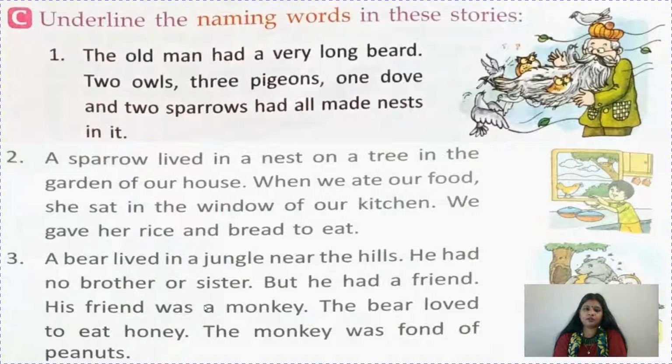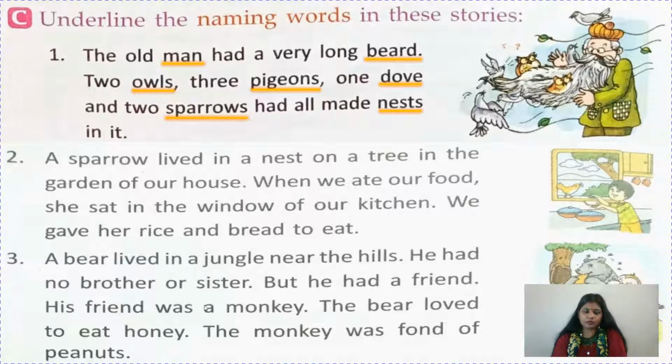Now again here what you have to do, underline the naming words in these stories. The old man, man is the name of a person, had a very long beard. Beard is the name of a thing. Two owls, owls name of a bird. Three pigeons, pigeons name of again bird. One dove, again dove is the name of a bird. And two sparrows, sparrows name of a bird, had all made nests in it. Nest, children, it is again a living place, so it is the name of a place.